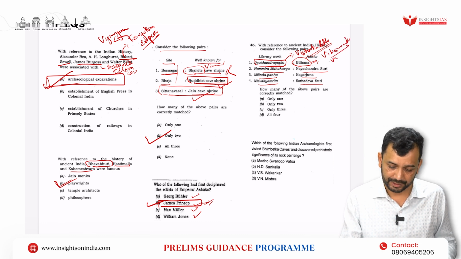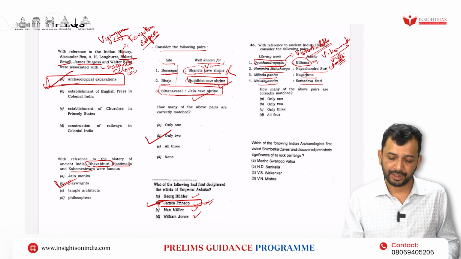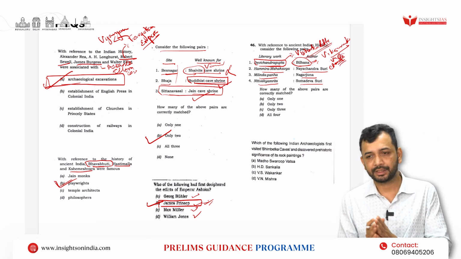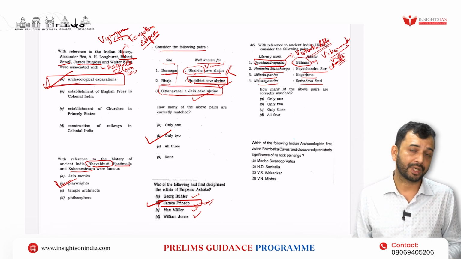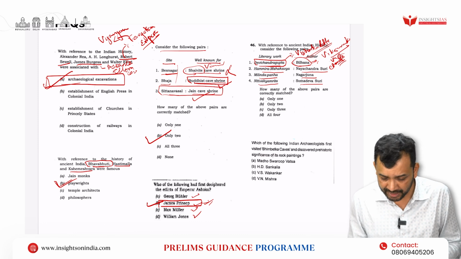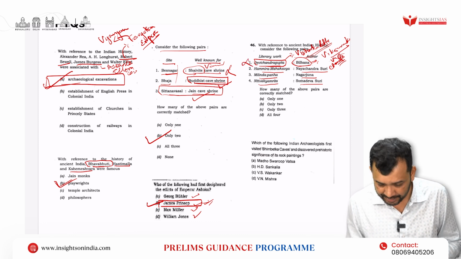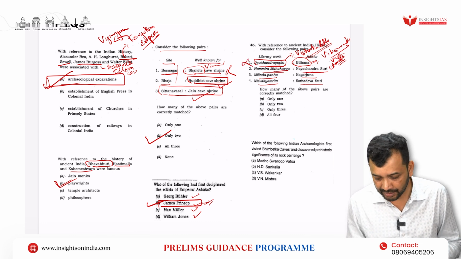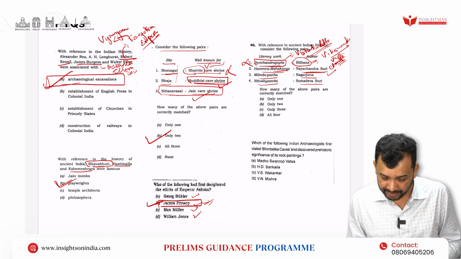Kadeva Charita is about a Chalukya king, Vikramaditya VI, right? It has been written by Bilhana. So the first option goes incorrect. Hammira Mahakavya, Nayachandra Suri, yes, it is correct.